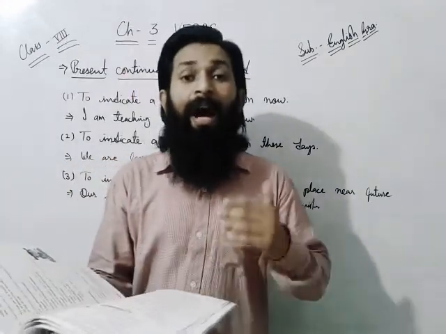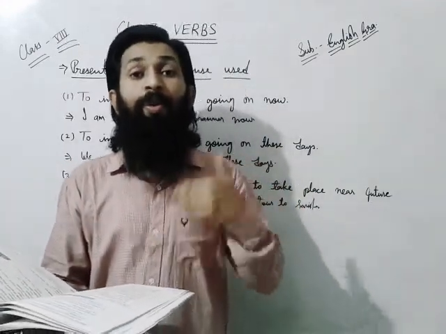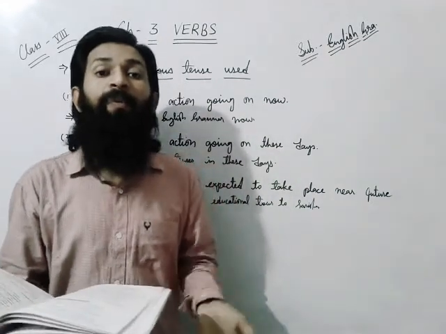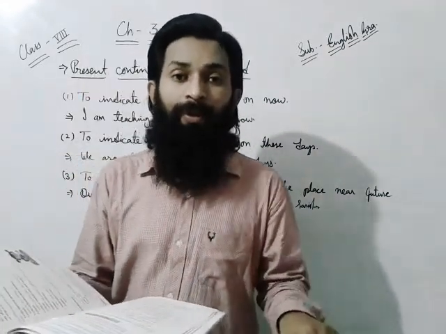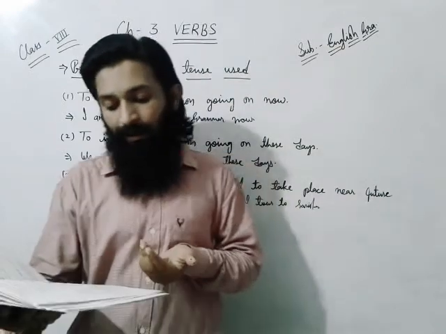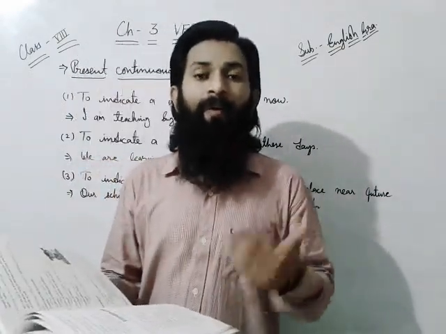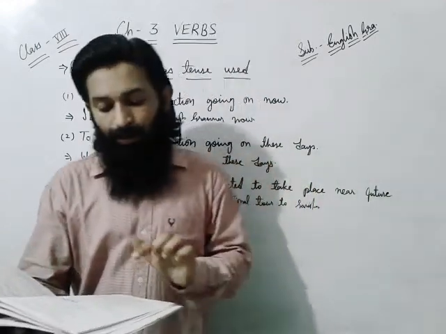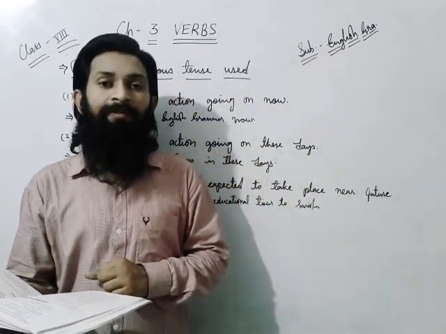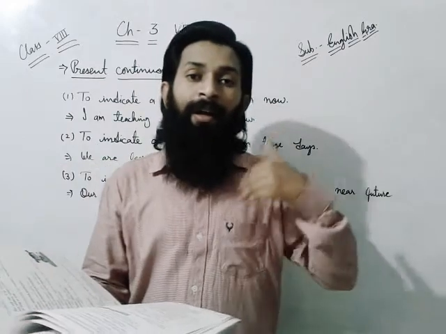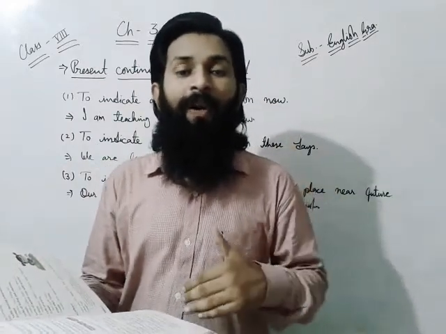Always: I always go to temple before coming to school. It means it's my habitual action. Usually I wear formal dress. Often: Ishika often comes late.